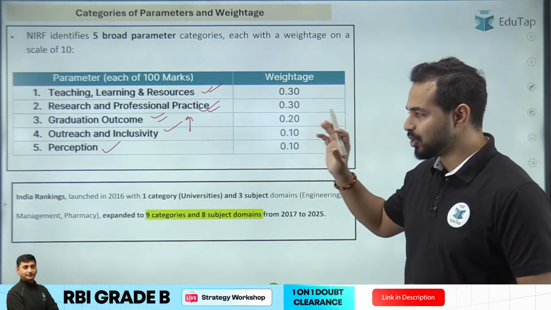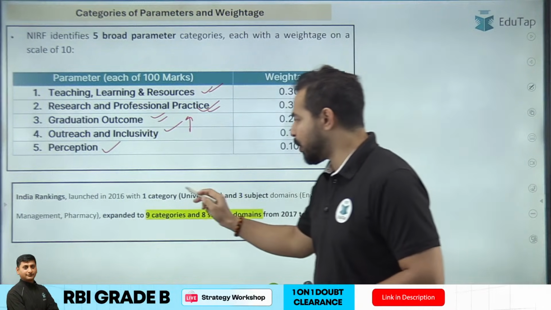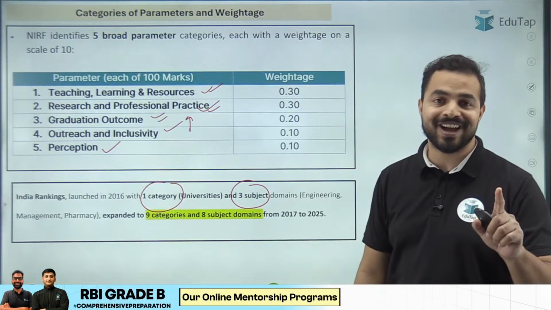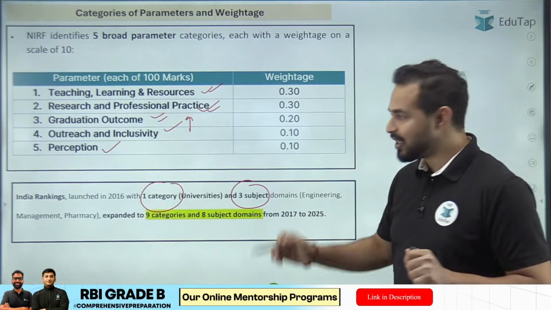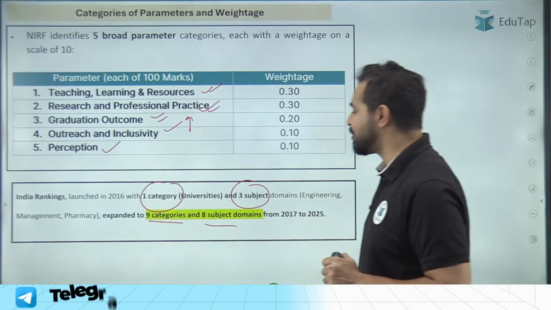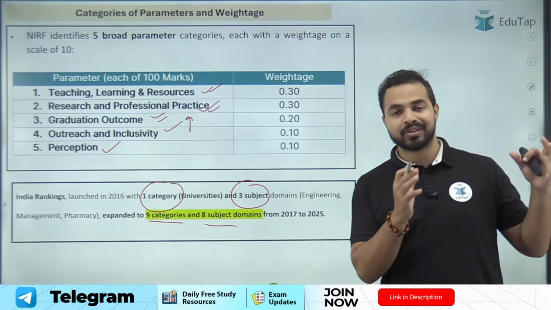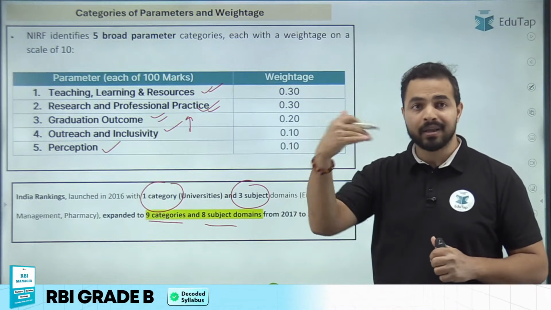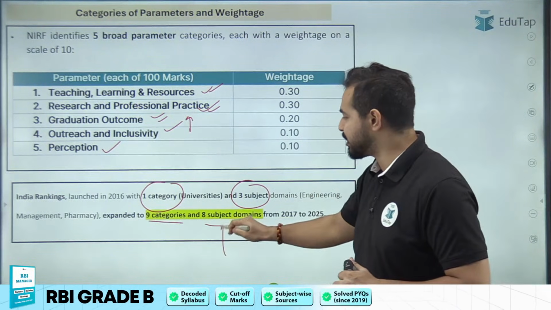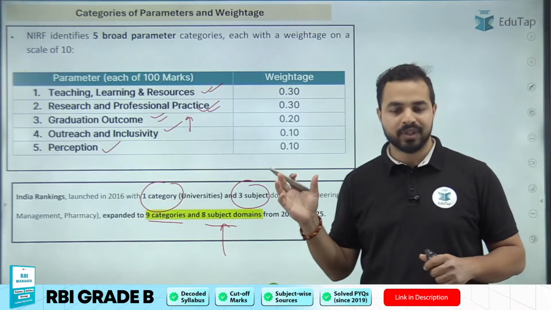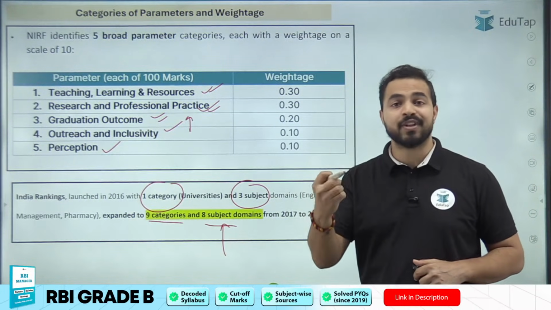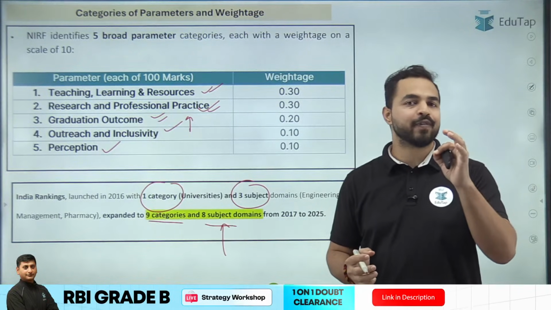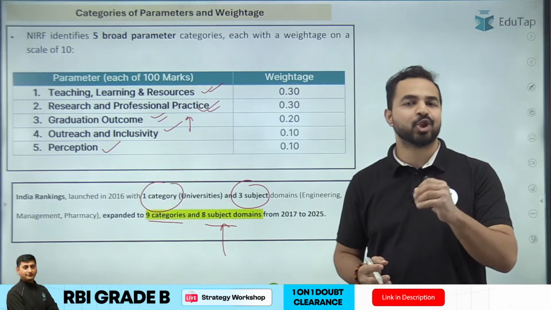अगर हम बात करते हैं दोस्तों India Rankings की, तो यहाँ पर 1 कैटेगरी और 3 सब्जेक्ट्स के साथ हमने इसको 2016 में लॉन्च किया था, और आज के टाइम पर आप देखेंगे there are 9 categories and 8 subject domains. So from 2016 to 2025 आप देख सकते हैं 1 कैटेगरी और 3 सब्जेक्ट्स से बढ़कर हम पहुंच गए हैं 9 कैटेगरीज और 8 सब्जेक्ट डोमेन्स के अंदर, right? So this is another important change which we have seen from the inception of this particular report released by the Department of Higher Education under the Ministry of Education.